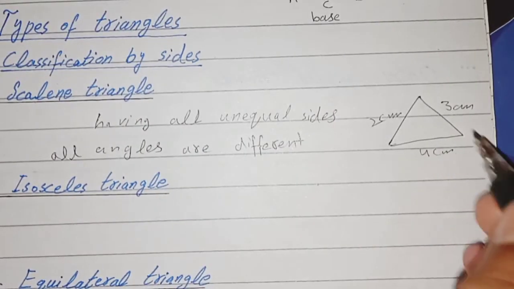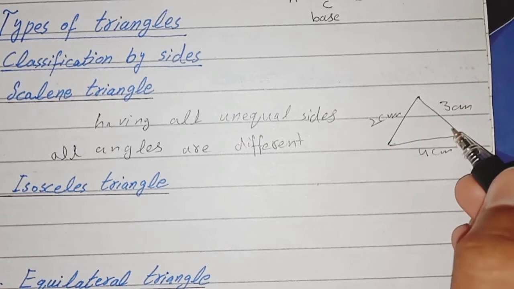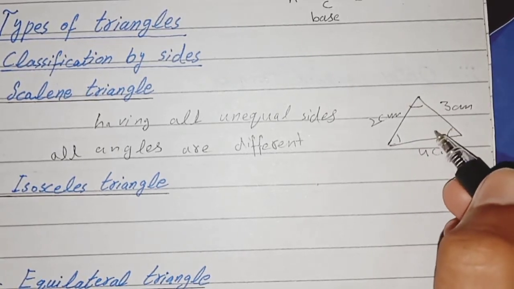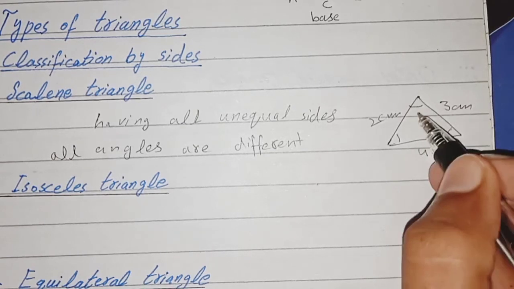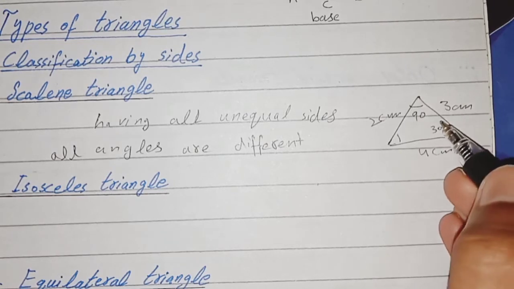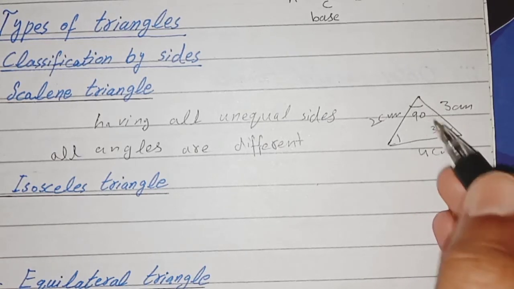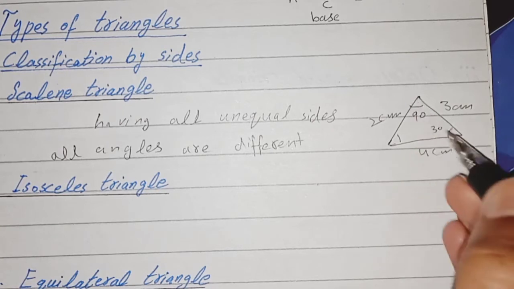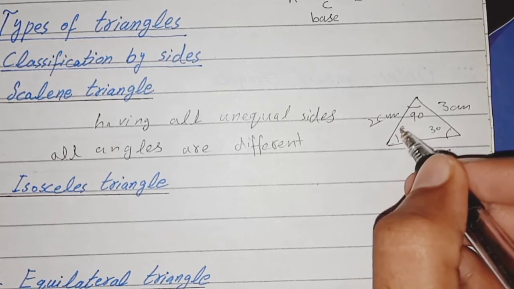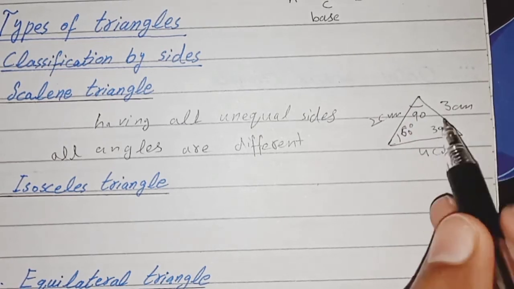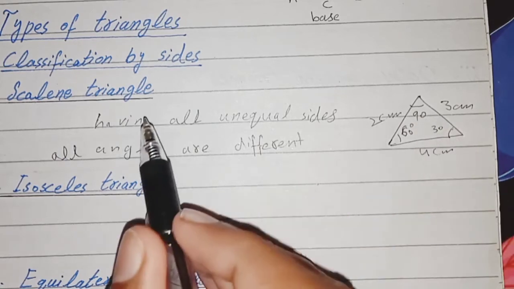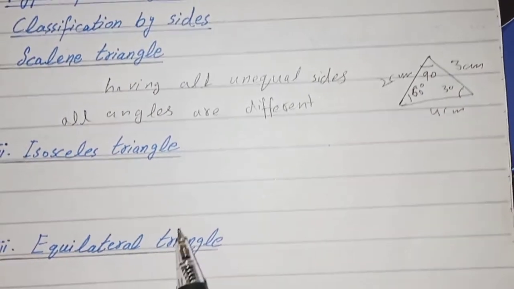If the lengths are not equal, then the angles will also not be equal. For example, if there is 30, there will be 90. We can take any angles, totally they will become 180. 90 and 30 is equal to 120, and this angle will be 60. So all these angles are different and all these sides are different. This triangle is a scalene triangle.